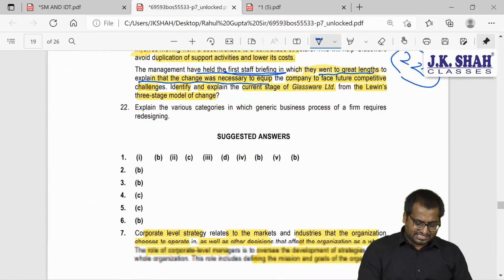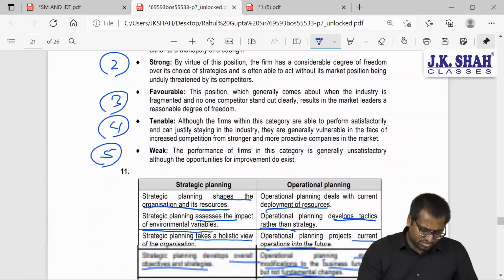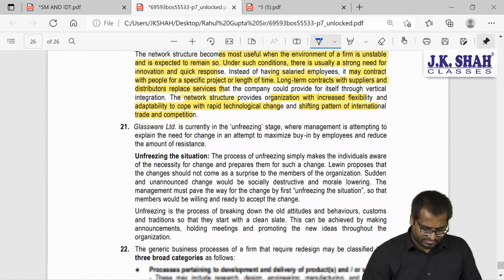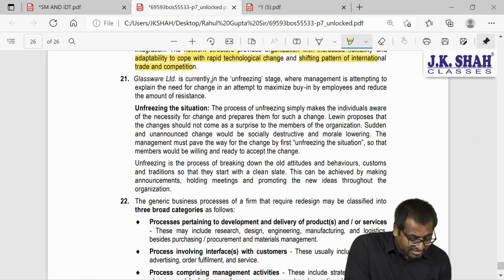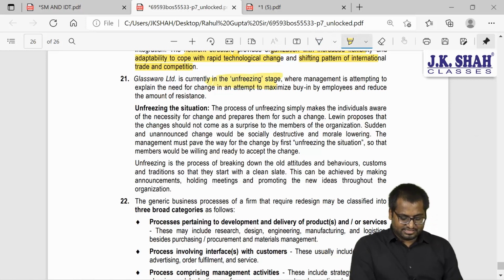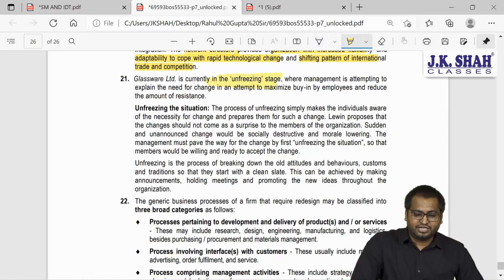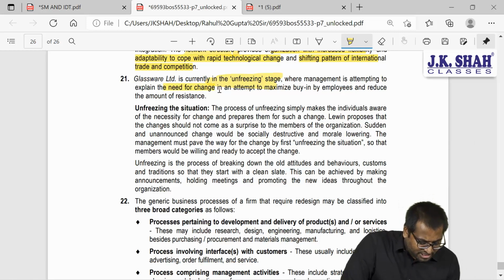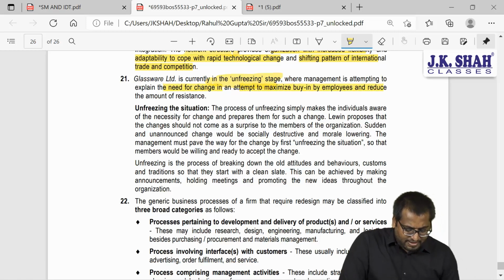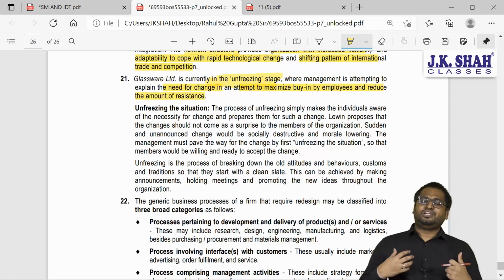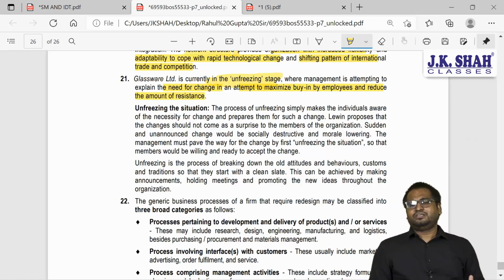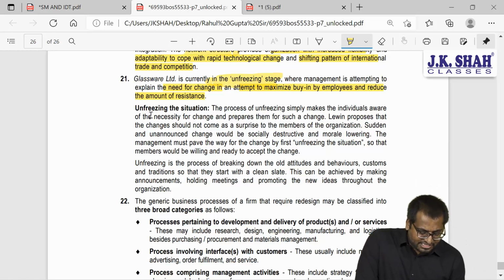So let's read the answer given by the institute. Glassware is currently in which stage? Unfreezing stage, guys, where the management is attempting to explain the need for change in an attempt to maximize buy-in by employees and reduce the amount of resistance so that they don't resist the change. So unfreezing the situation.